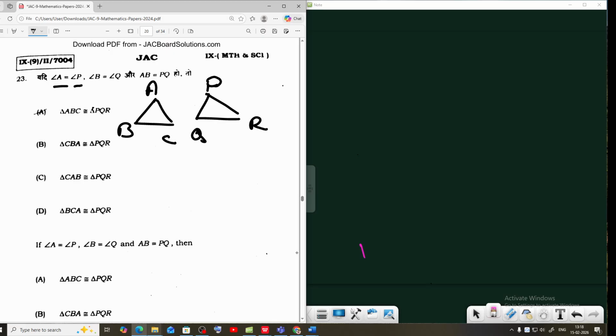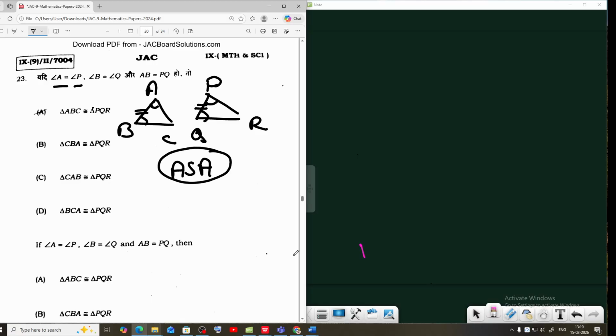Angle A equals angle P. The corresponding angle to A is P, so they are equal. Angle B equals angle Q, and side AB equals PQ. That means the congruence criterion is angle-side-angle.